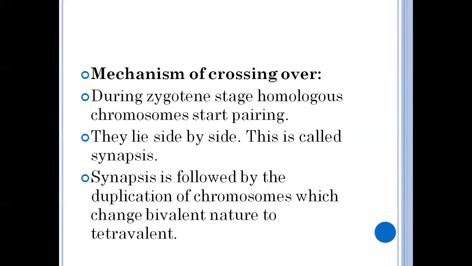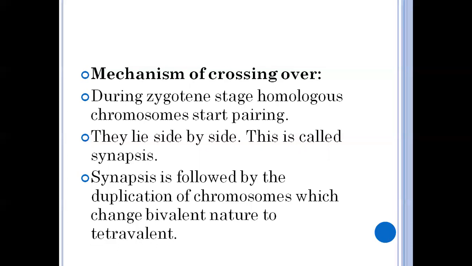In the zygotene substage, the first prophase of meiosis, there are homologous chromosomes: one from the mother, that is maternal, and one from the father, paternal. In the zygotene substage, the homologous maternal and paternal chromosomes start pairing.